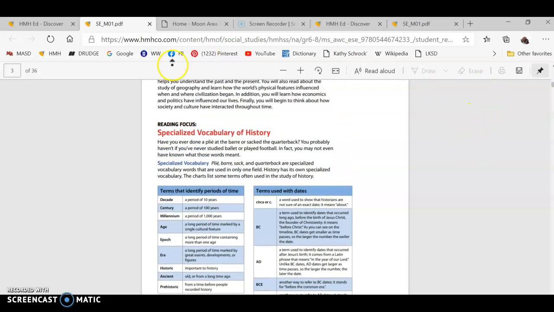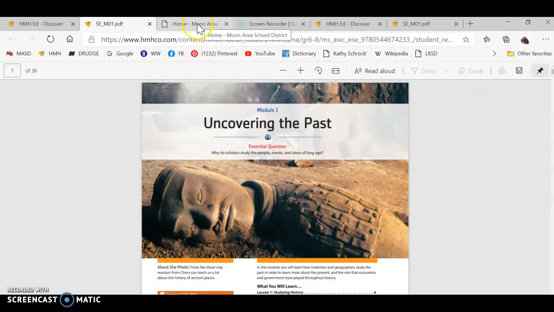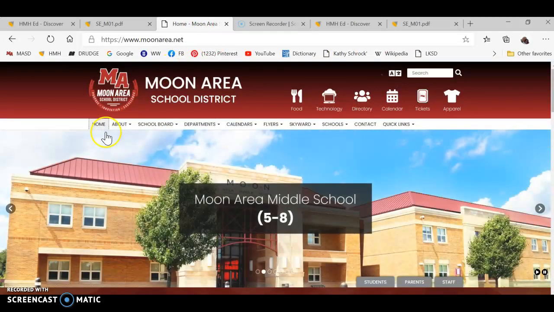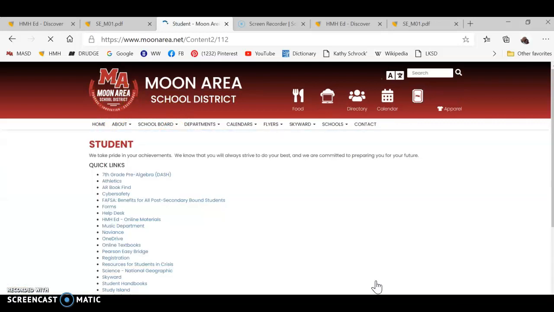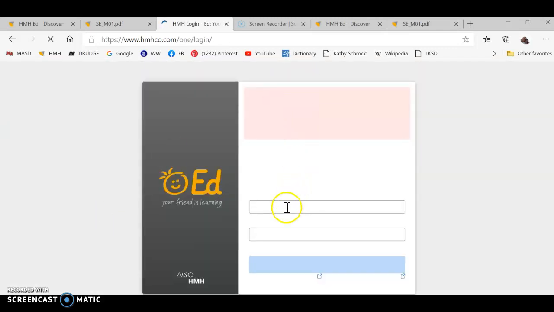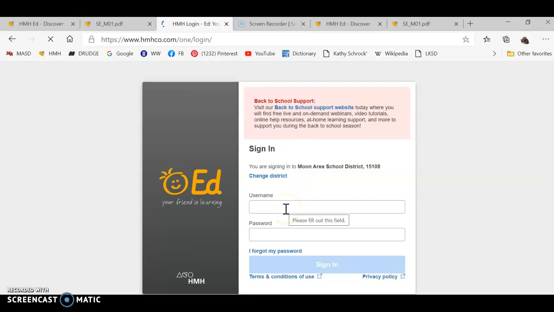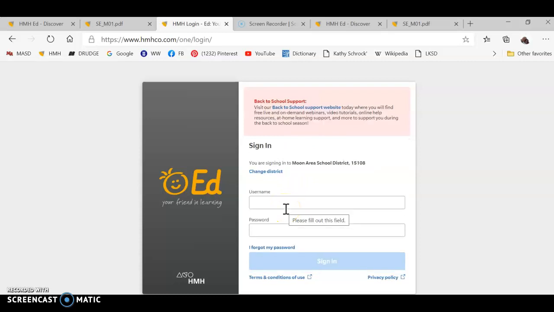There's another way you could do it. If you're not in Teams, you could go through the Moon website, click on your Students tab, then on the side, these are alphabetical, you can go down to HMH, and that will give you the same exact sign-in screen that you have when you go through Teams. So it's up to you. You can get to the same place, whichever is more convenient. If you're typically going to be in Teams, that might be the easiest way for you to go.